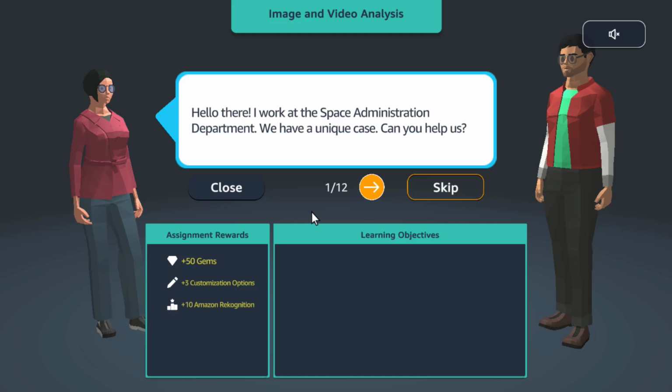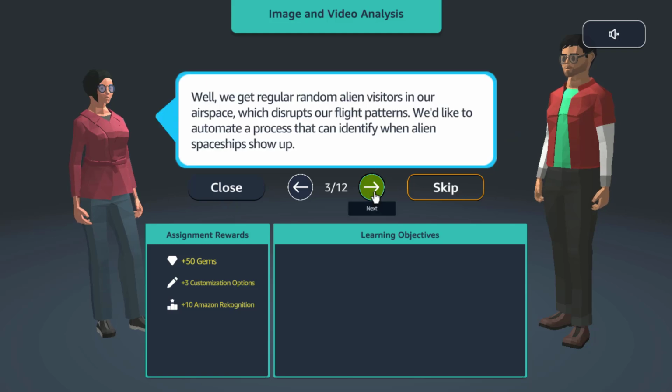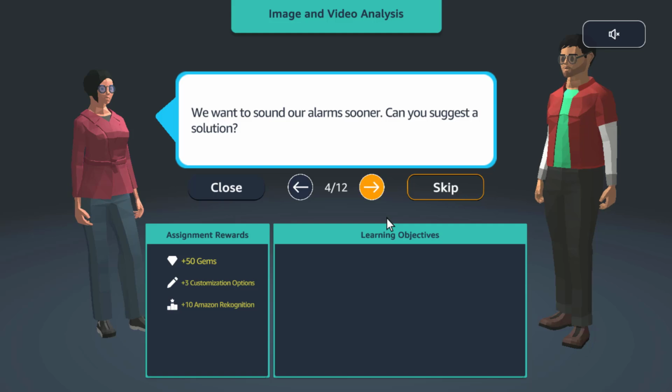Hello there. I work at the space administration department. We have a unique case. Can you help us? Sure. What is your case? Well, we get regular random alien visitors in our airspace, which disrupts our flight patterns. We would like to automate a process that can identify when alien spaceships show up. We want to sound our alarms sooner.